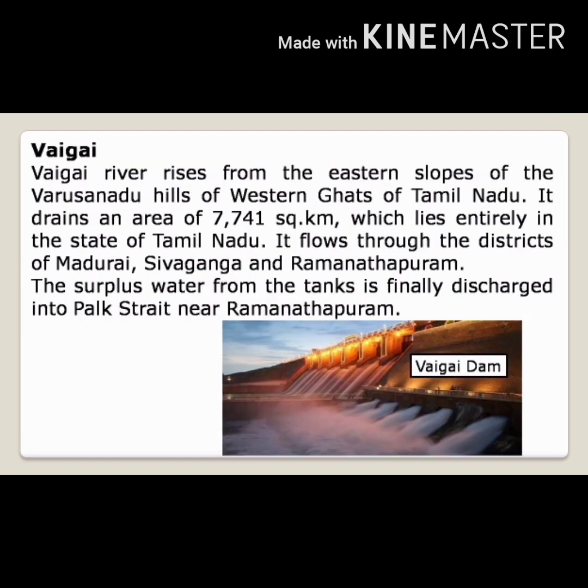Vaigai River rises from the eastern slopes of the Varshanadu hills of the Western Ghats of Tamil Nadu. It drains an area of 7,741 square kilometers.